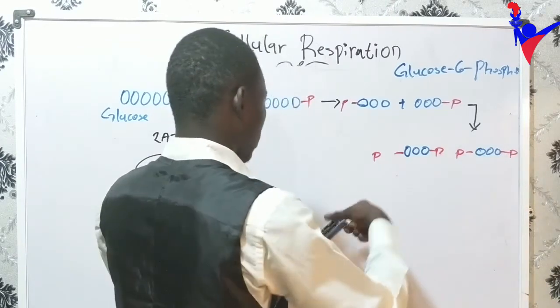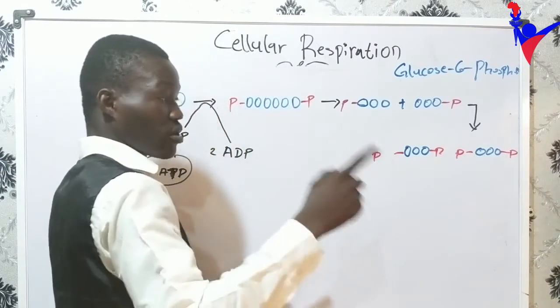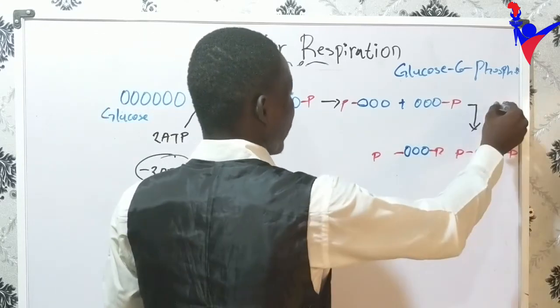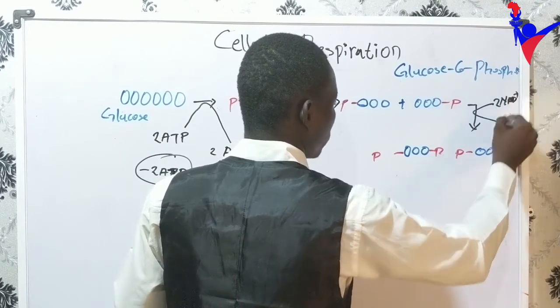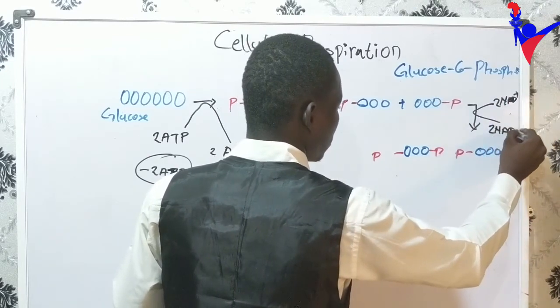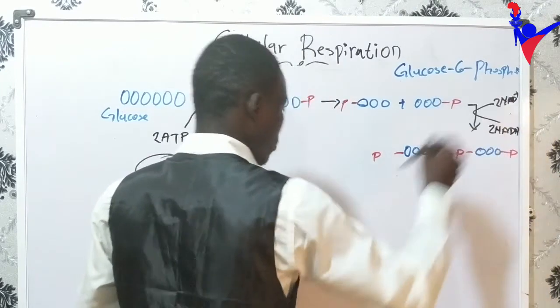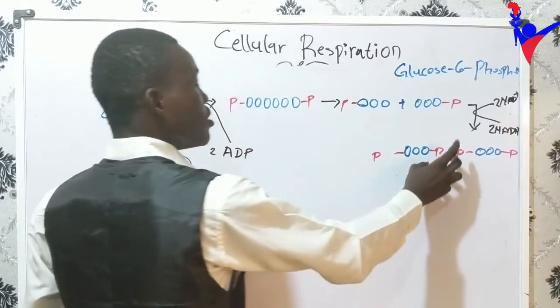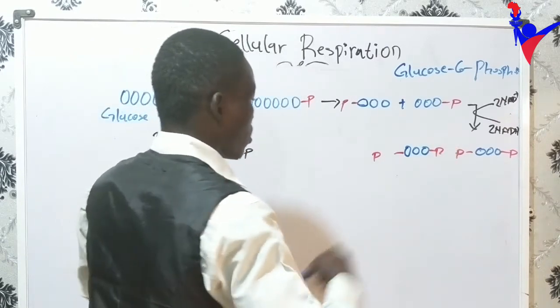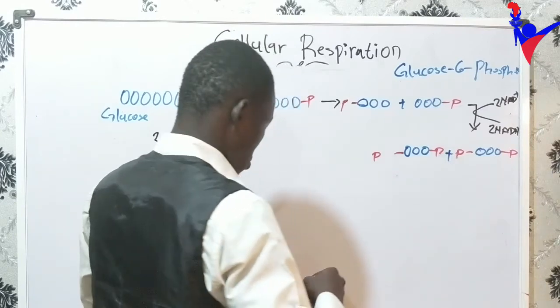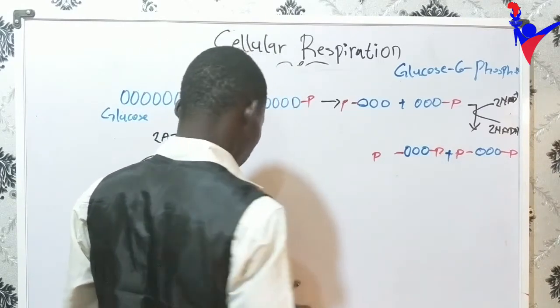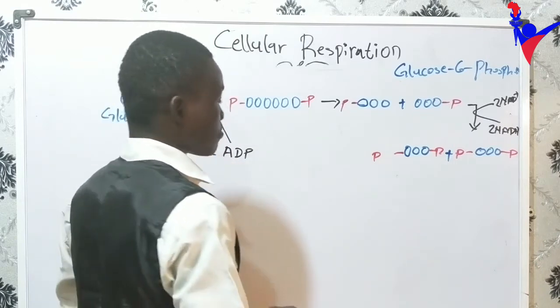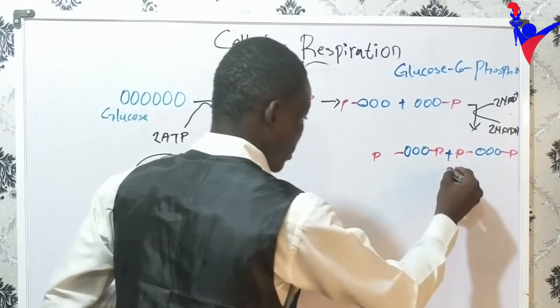And at this stage, this is where we formed an electron carrier molecule. Don't forget, 2 NAD plus to give us 2 NADH. Then we transferred these 4 phosphate groups to 4 ADP.